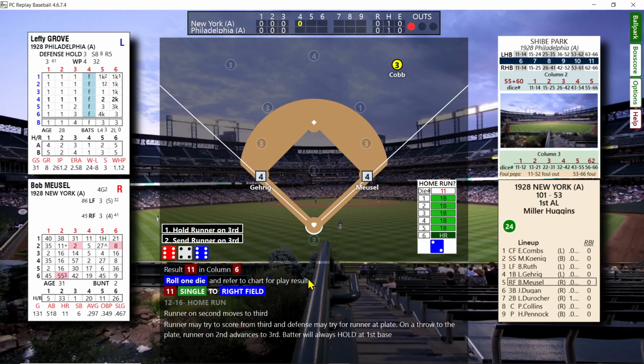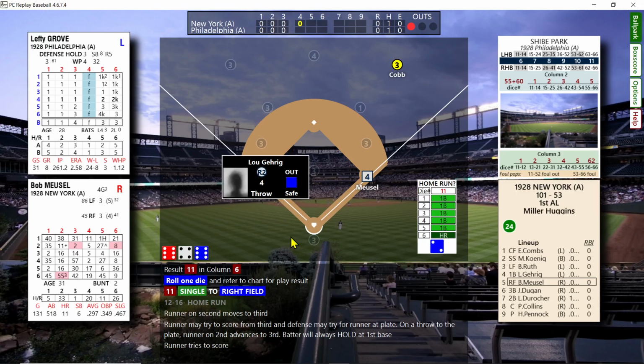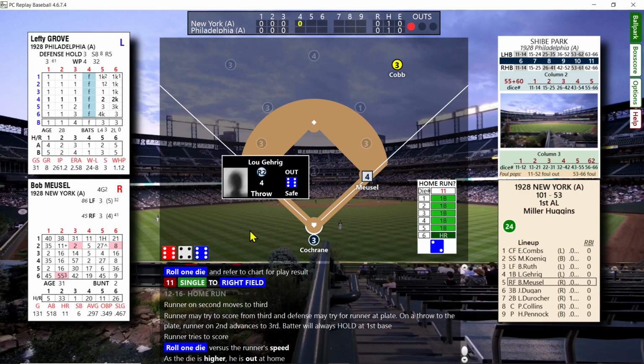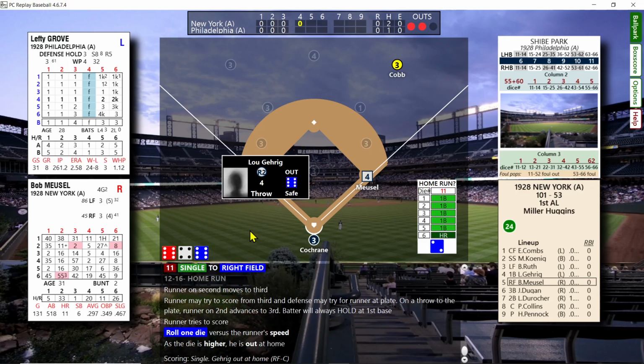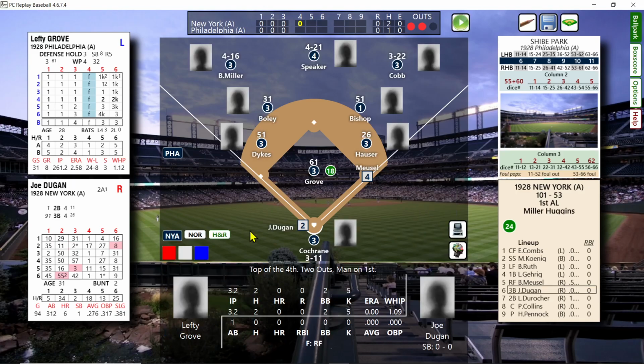So, do we want to try and score him? He's a 4. Going to the bottom. We're going to try and score him. So it's got to be a 5 or a 6 for him to be thrown out. And it's a 6. They got him at the plate. The odds were in our favor, 1-4. But a 6 throws Gehrig out.